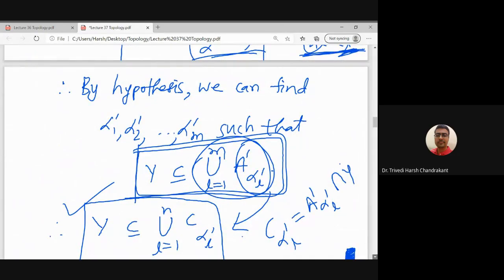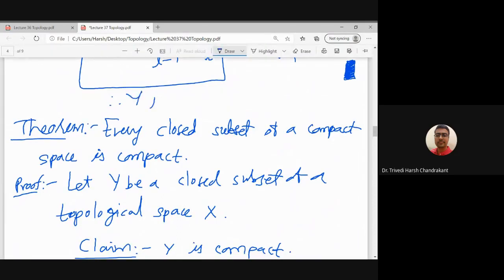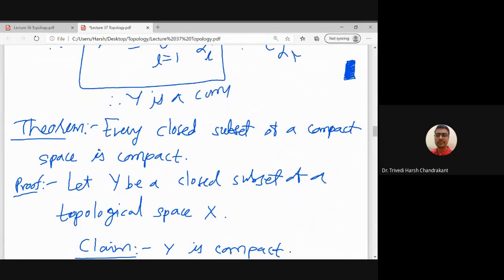So this will prove that Y is a compact space. So therefore, finally, Y is a compact subspace of X.